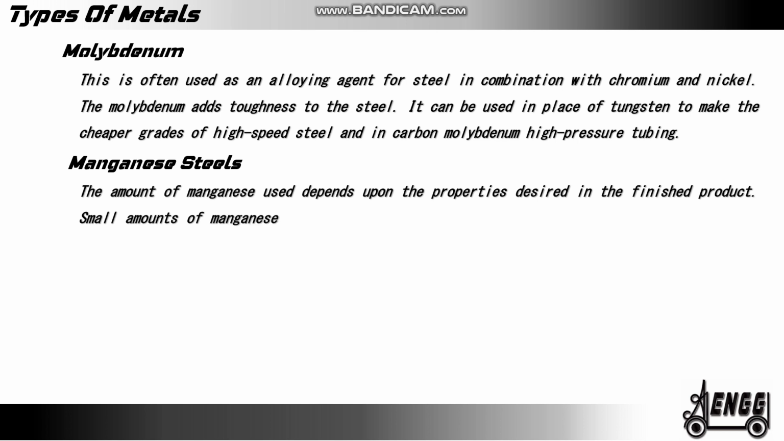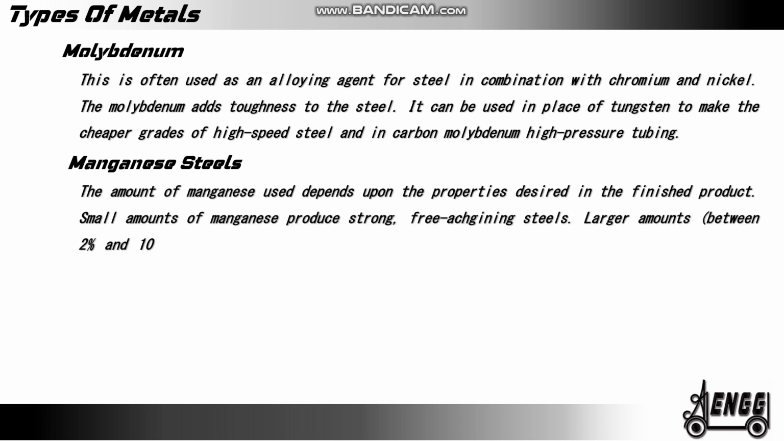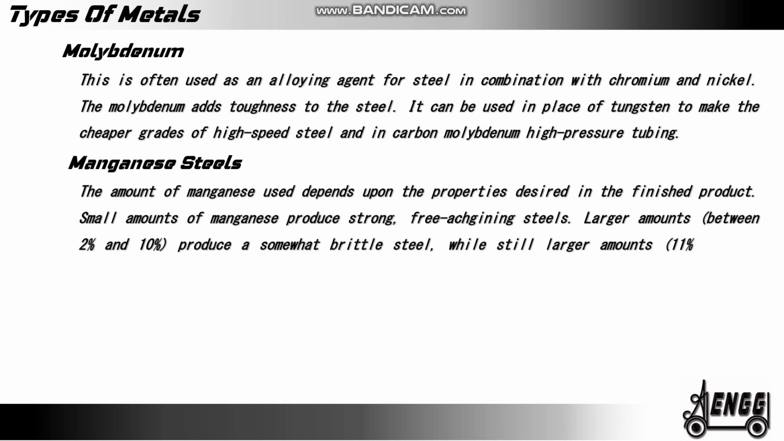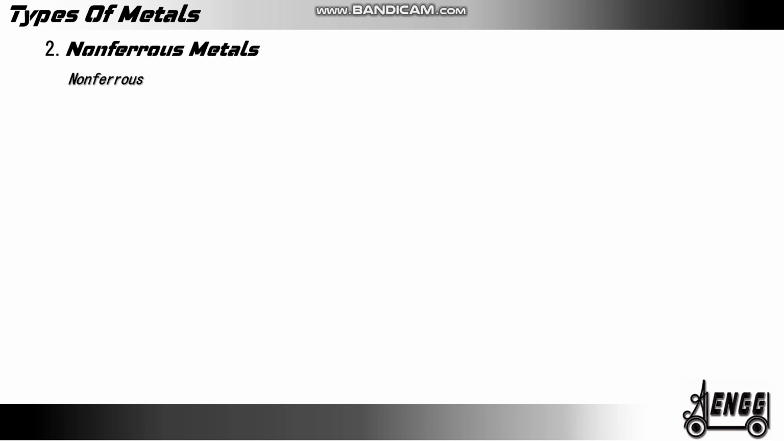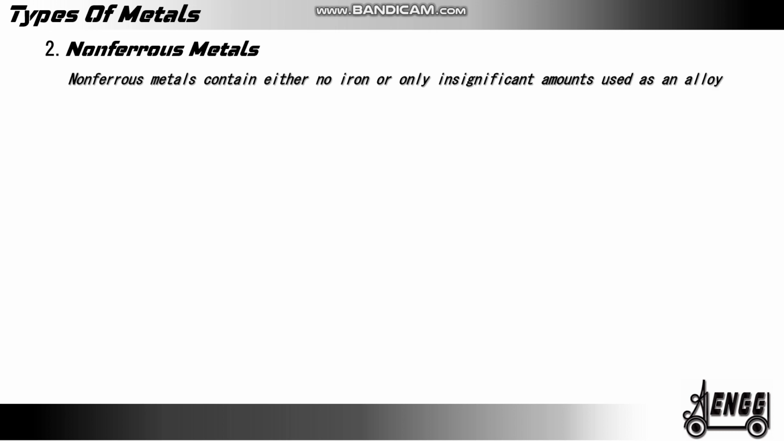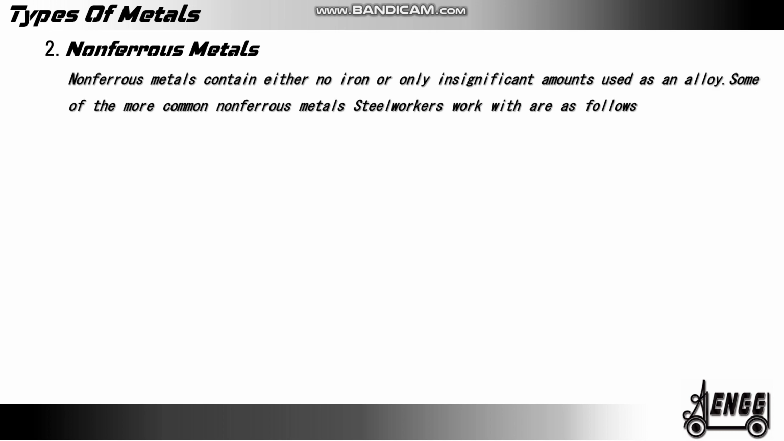Small amounts of manganese produce strong, free-aging steels. Larger amounts, between 2% and 10%, produce a somewhat brittle steel, while still larger amounts, 11% to 14%, produce a steel that is tough and very resistant to wear after proper heat treatment. Non-ferrous metals. Non-ferrous metals contain either no iron or only insignificant amounts used as an alloy. Some of the more common non-ferrous metals steel workers work with are as follows: copper, brass, bronze, copper nickel alloy, lead, zinc, tin, aluminum, and duralumin.